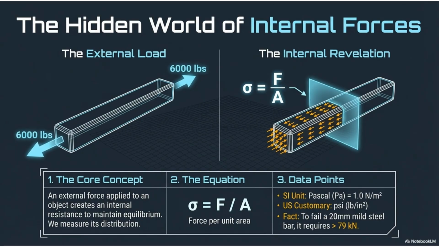An external force applied to an object creates internal resistance, which we measure as stress. Stress is force per unit area. For example, failing a 20 millimeters mild steel bar requires over 79 kilonewtons of force.